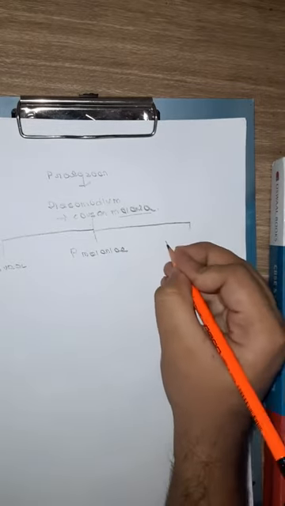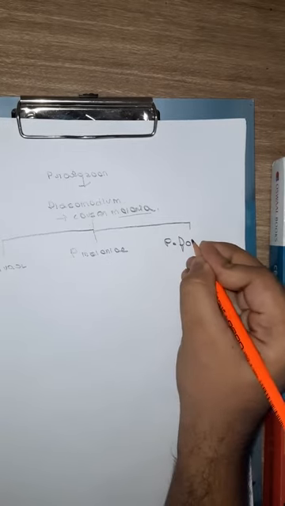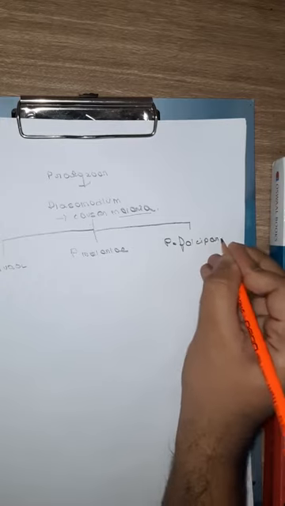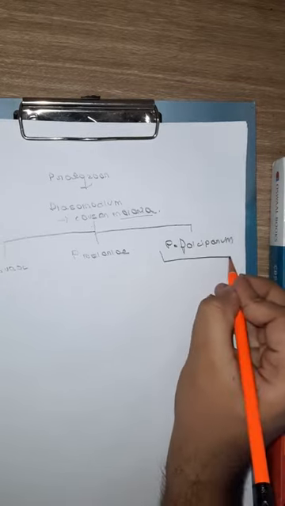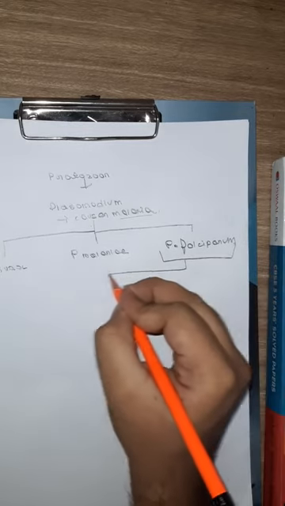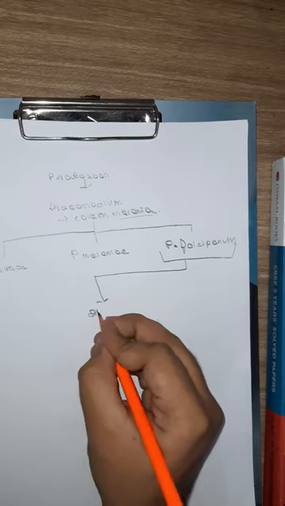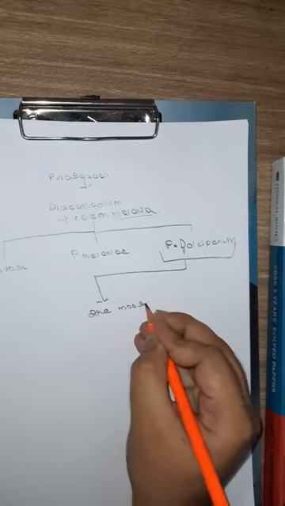Third is Plasmodium falciparum. Now, Plasmodium falciparum causes the most dangerous